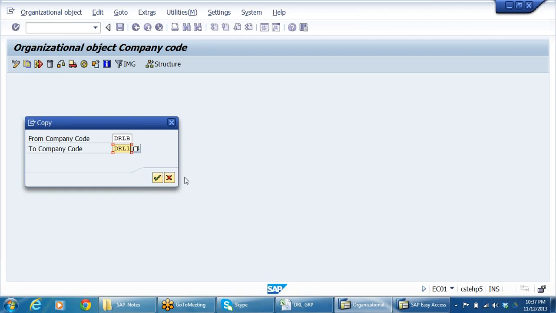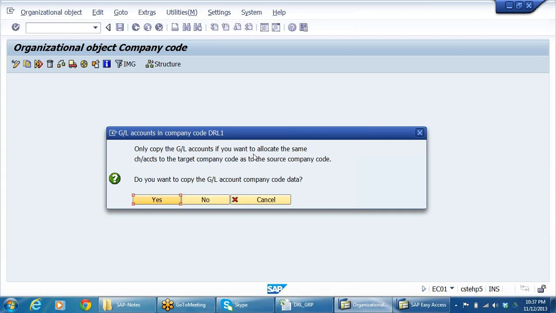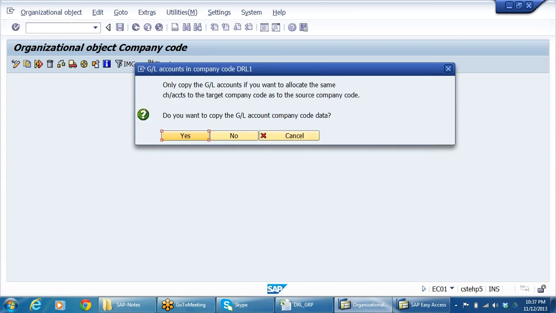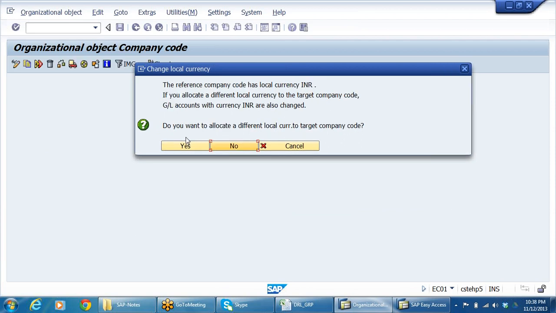One more company code I want to create. We have already done this exercise if you remember. Do you want to copy GL accounts also? Yes. Do you want to look at different currency?